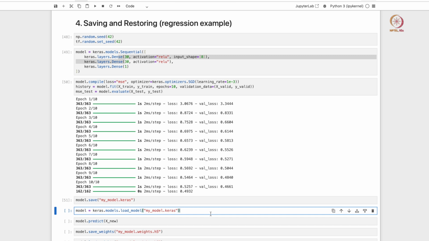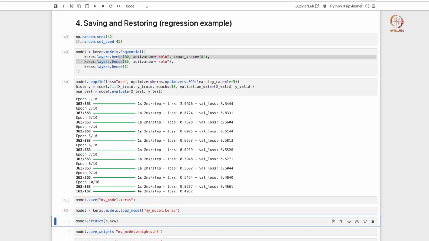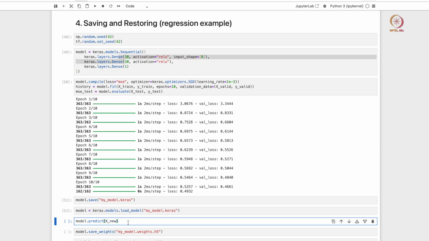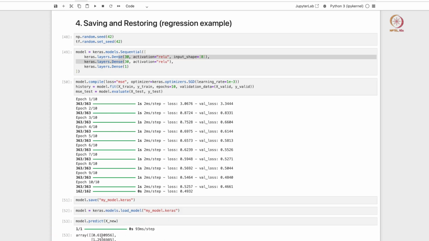And if you want to load that model, you have saved the model as my_model.keras, that's the file name here. If you want to load that model back and do some more evaluations or do some more training, you just use this load_model function, and then you assign that to a model variable or whatever variable you want to have, right. Now once you have loaded the model, you can use it to make predictions.